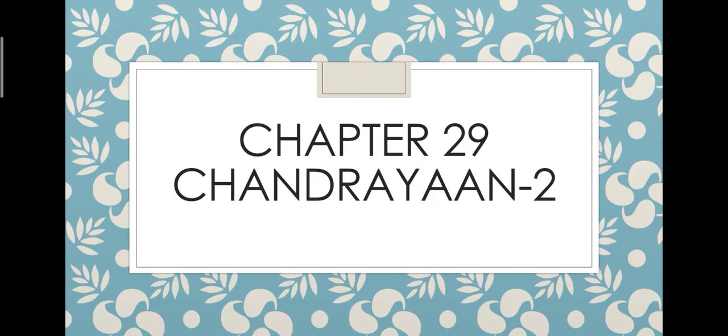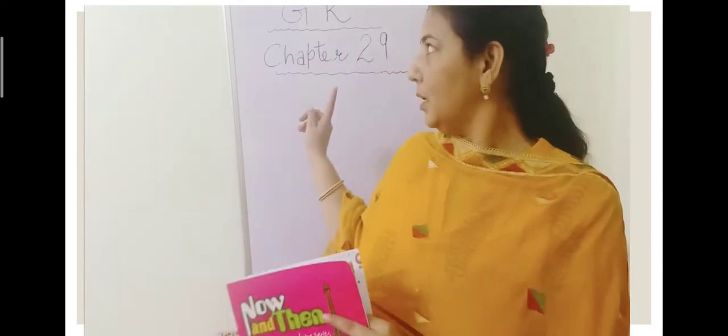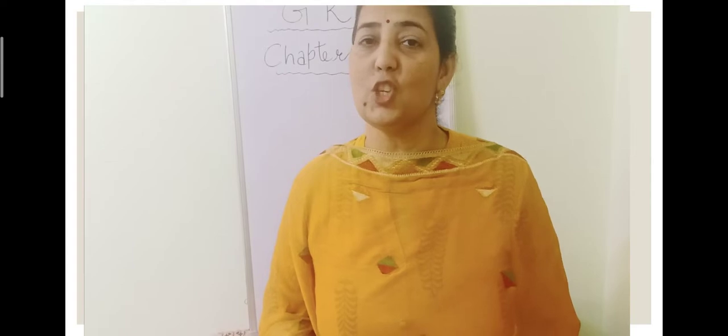So now let's move on to the next chapter. So children, after chapter number 28, we are going to do chapter number 29. And this chapter is about Chandrayaan 2, a space vehicle that has taken India to the moon. So from mythology, now we will be talking about the success of science.